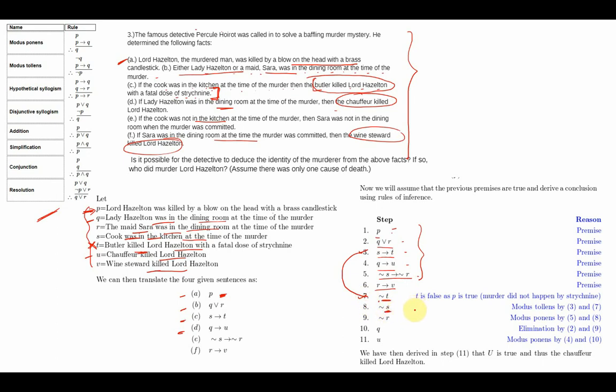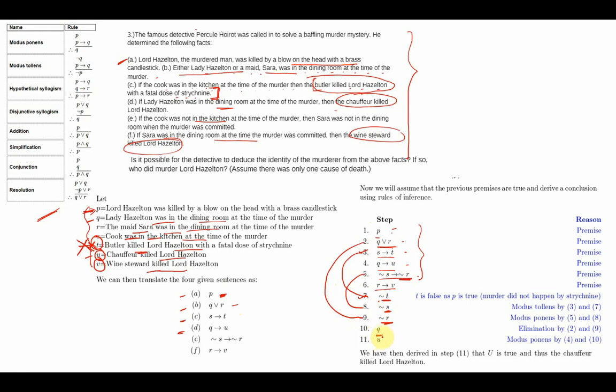Now, I have negation S implies negation R and I have negation S that I have just obtained. Then I can apply modus ponens on these two to come up to negation of R. See, what are the possible conclusions? T, U, V. Out of the 3, I have eliminated T. Now, I get negation of R. I have Q or R, that is this premise, and I have negation of R, and applying disjunctive syllogism on these two, I get Q.